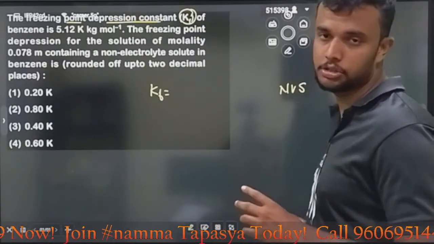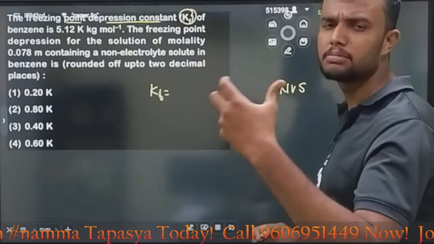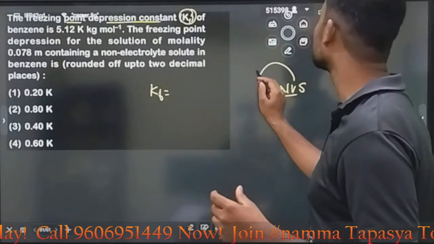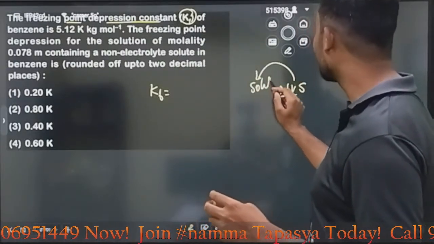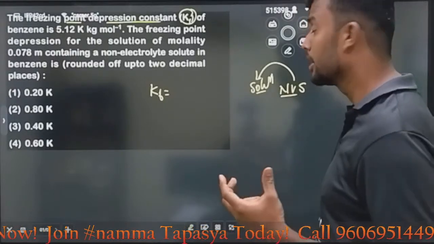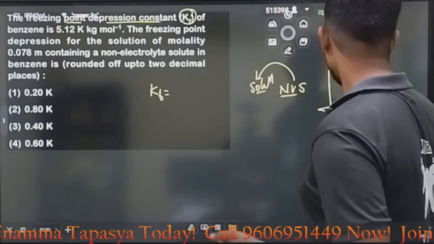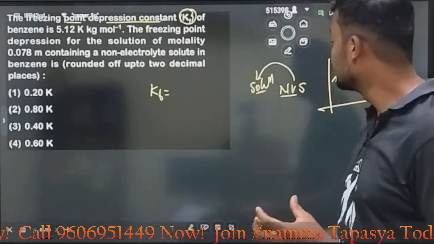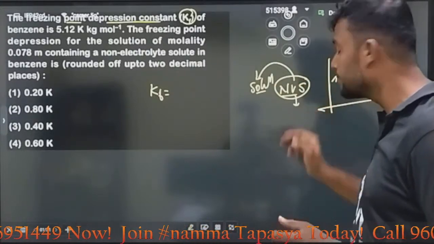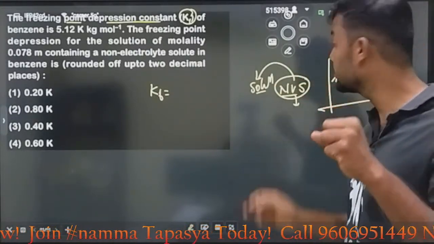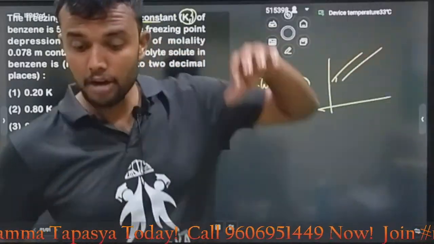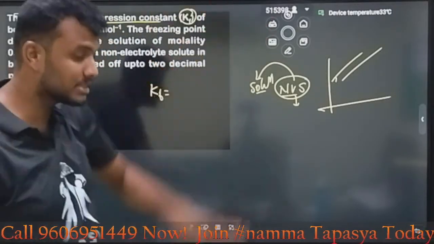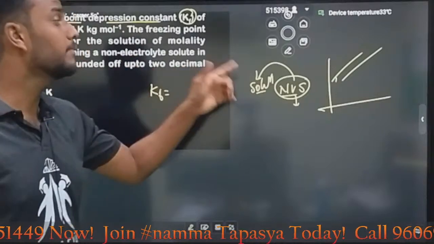non-volatile solute. Means solute is the higher number, solvent is the lesser number. For a solution, if you add non-volatile solute, what will happen? Freezing point decreases. If you plot a graph, you will get a curve like this. Freezing point of the solution decreases, so the solvent will freeze first, then after that the solution freezes. Freezing point of the solution decreases means we require a lower temperature to freeze. What will happen at that time?